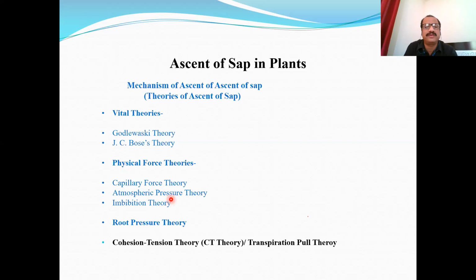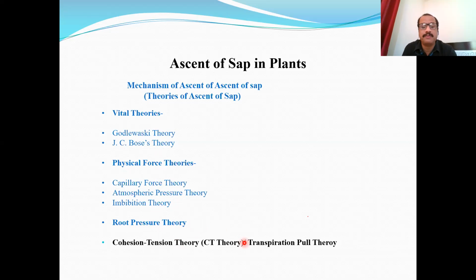Such different theories are proposed, but all these theories have some merits as well as demerits. That is the reason why most of these theories have been refuted and discarded, and newer theories have been put forth. Similarly, root pressure theory is a combination of vital and physical force theory, which considers that ascent of sap is under the control of some living activities inside the root cells as well as some non-living forces working inside the cells of the plant, that is root pressure. Again, we are not going to discuss this in much detail because vital force, physical force, and root pressure theories are also removed from your syllabus.